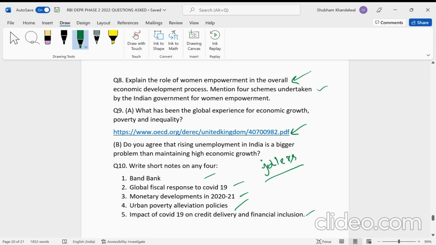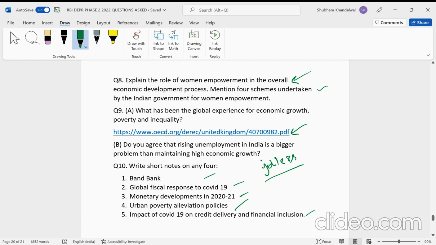Third, monetary developments in 2020-21. So I think definitely the different steps that RBI took during the COVID, and various steps. So decrease in the repo rate and the suspension of the IBC framework, and yeah, number of steps RBI took. So those you can mention here.